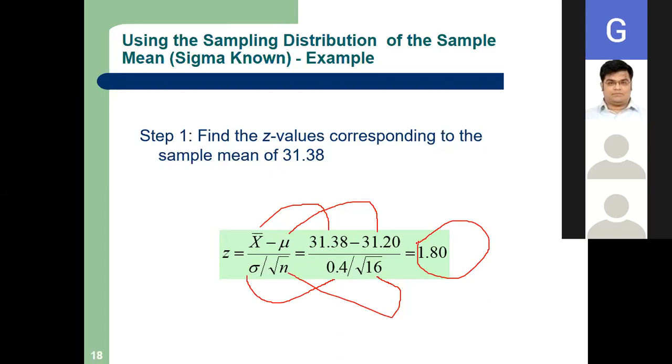Now we calculated Z, which is very easy. We got the sample mean, the population mean, the population standard deviation, and the sample size. So our Z is 1.8.